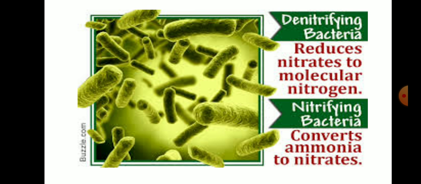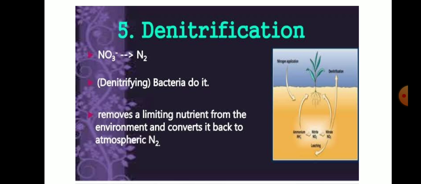Finally, the last step is called denitrification. Denitrification is the reduction of nitrates back into atmospheric nitrogen, and it is done with the help of bacteria such as Thiobacillus denitrificans. So in this way, we have studied the process of the nitrogen cycle.